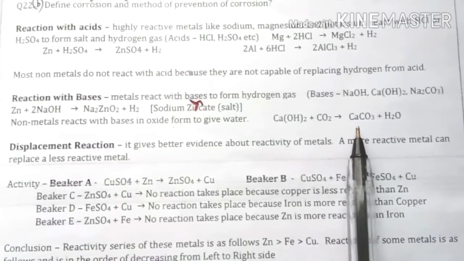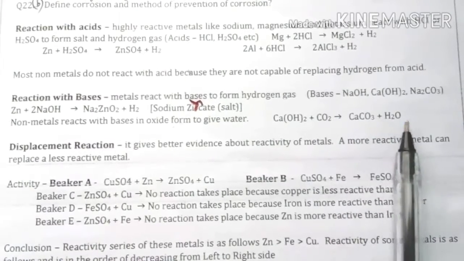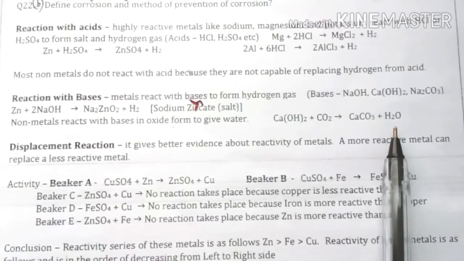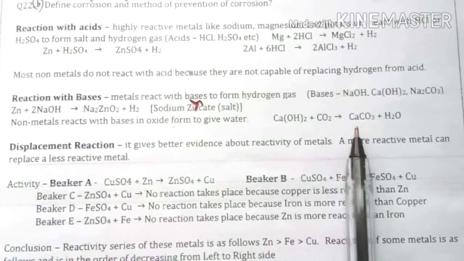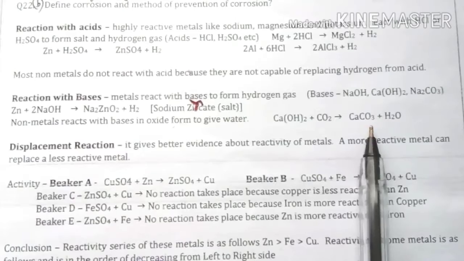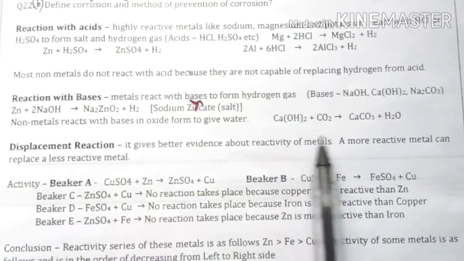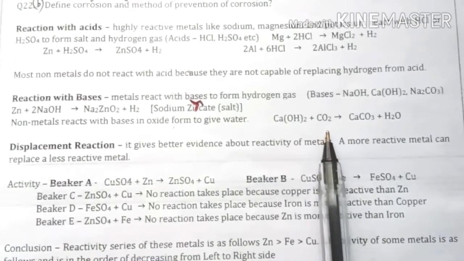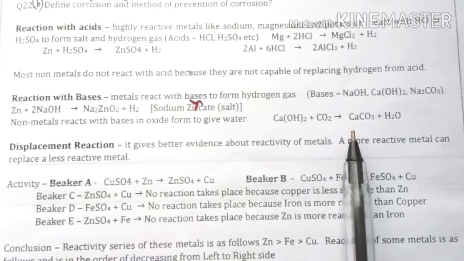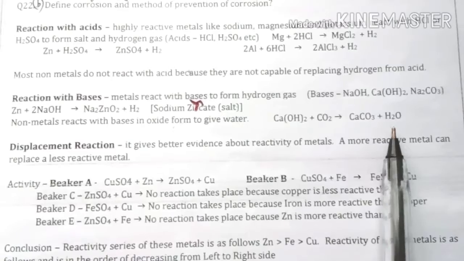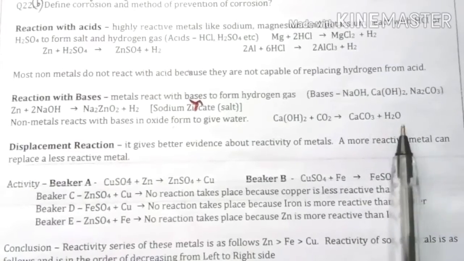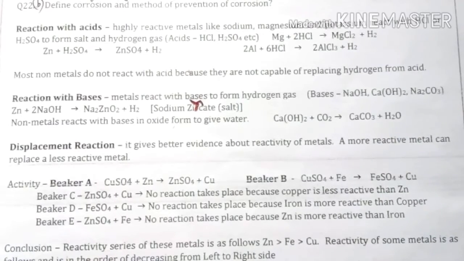It will release H2O, a molecule of water, plus a metal oxide. When a non-metal reacts with a base, it will release a metal oxide and H2O, a molecule of water.